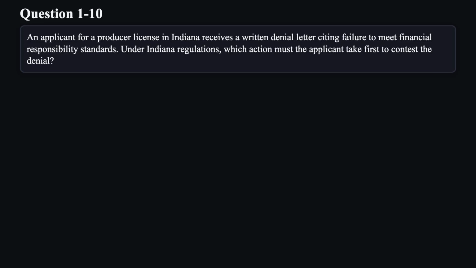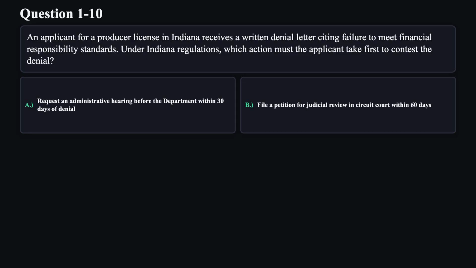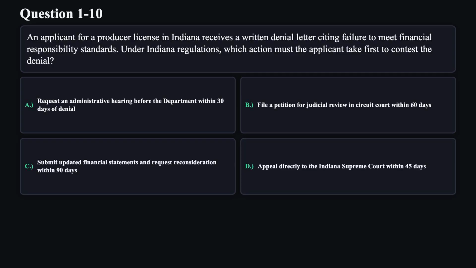Question 10. An applicant for a producer license in Indiana receives a written denial letter citing failure to meet financial responsibility standards. Under Indiana regulations, which action must the applicant take first to contest the denial? A. Request an administrative hearing before the department within 30 days of denial. B. File a petition for judicial review in circuit court within 60 days. C. Submit updated financial statements and request reconsideration within 90 days. D. Appeal directly to the Indiana Supreme Court within 45 days.